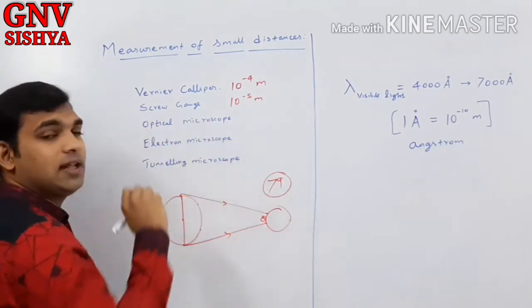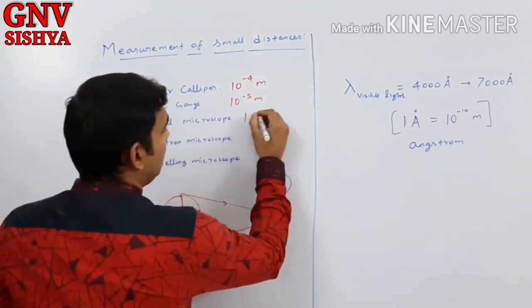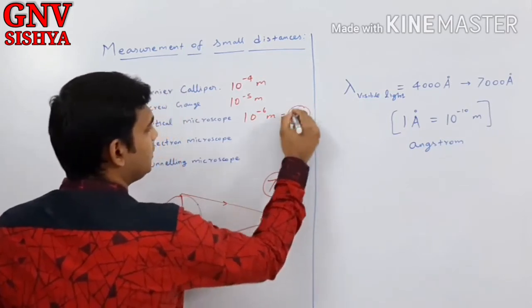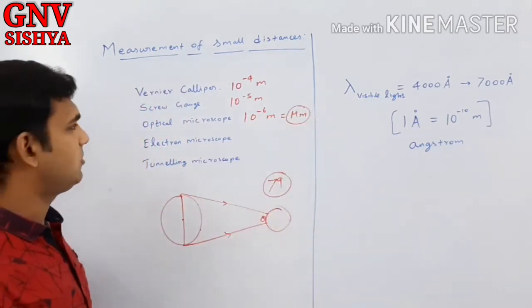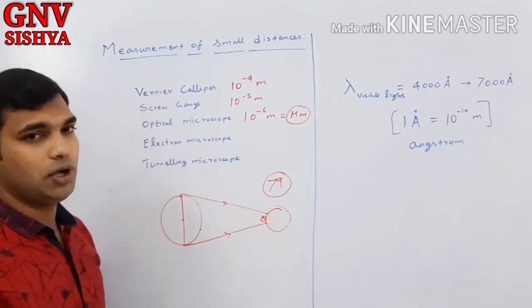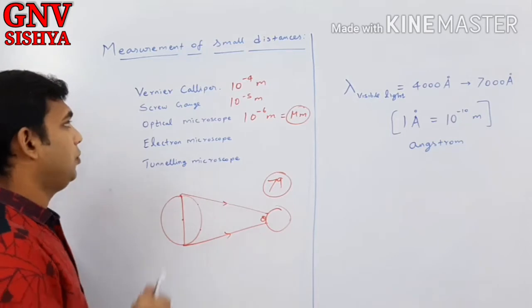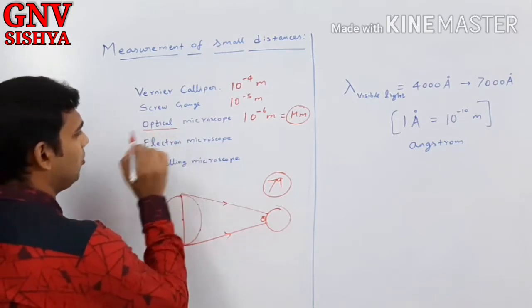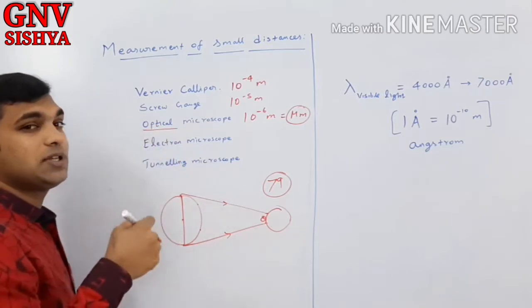What if it is smaller than that? Micrometer, 10 power minus 6 meter. This is called a micrometer, 10 power minus 6 meter. Definitely you cannot use instruments like a vernier caliper and screw gauge to measure it. You have to use a microscope, an optical microscope. An optical microscope means a microscope which uses light.